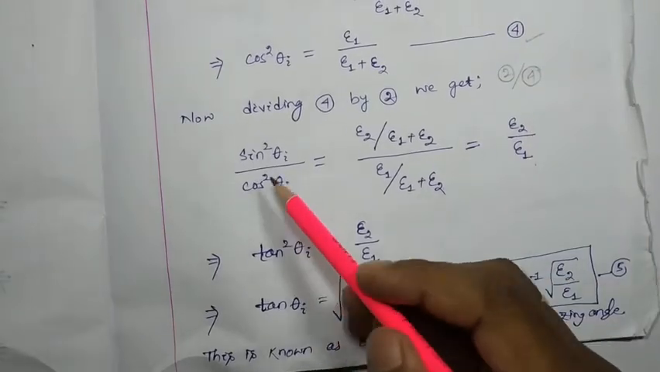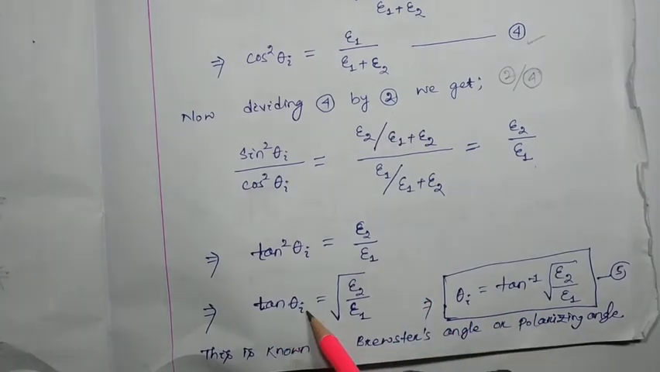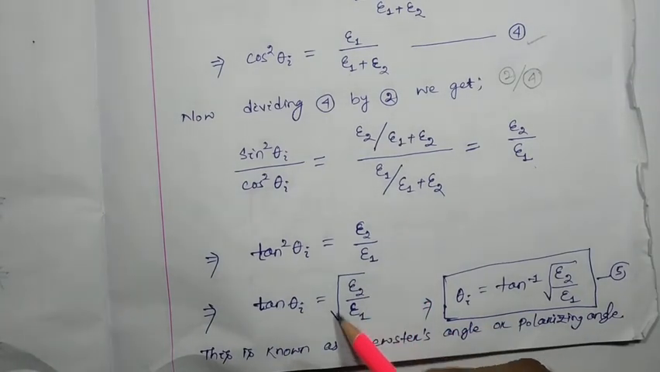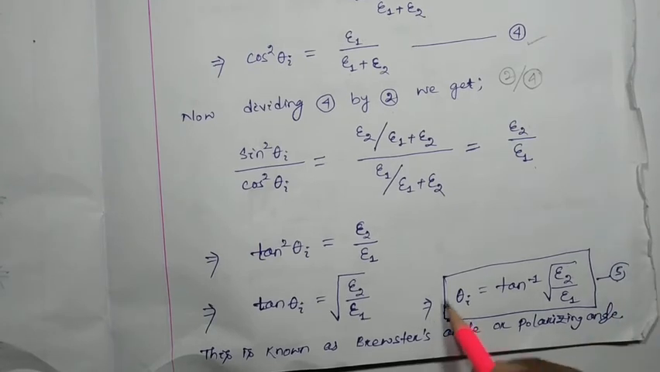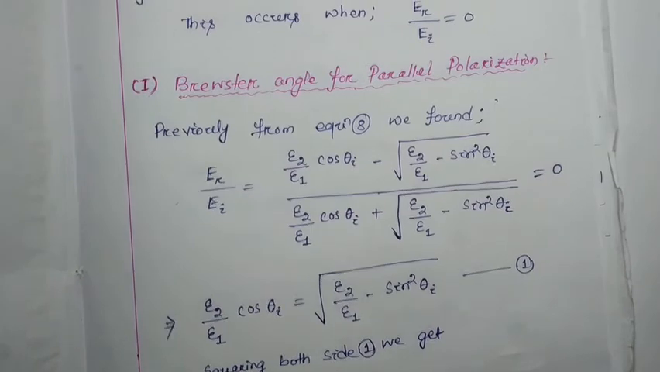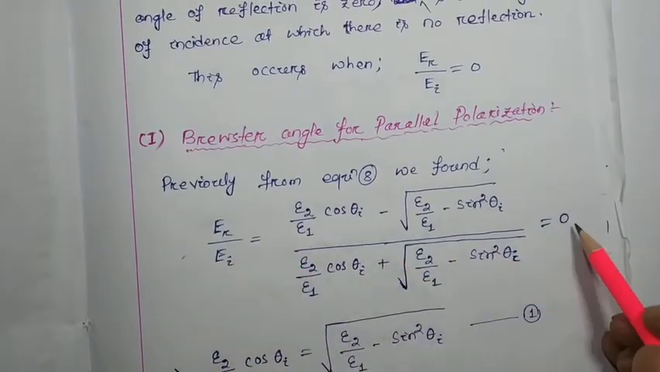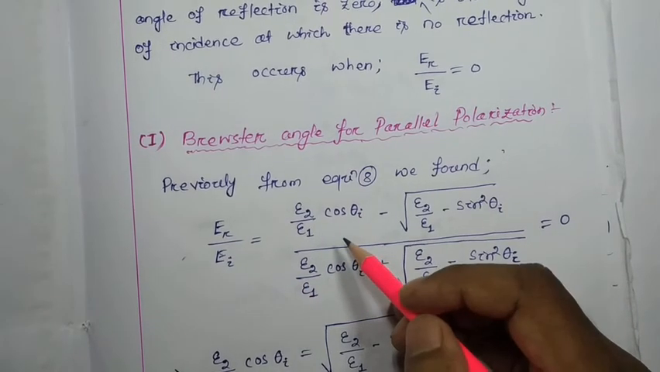So here tan square theta I will be epsilon 2 by epsilon 1, and tan theta I will be the whole root of epsilon 2 by epsilon 1. And theta I will be nothing but tan inverse of the whole root of epsilon 2 by epsilon 1. Let this be your equation number 5, and theta I is nothing but your Brewster angle or polarizing angle, because initially we considered that ER by EI equals 0. ER by EI will be 0 when the incident angle is the Brewster angle.